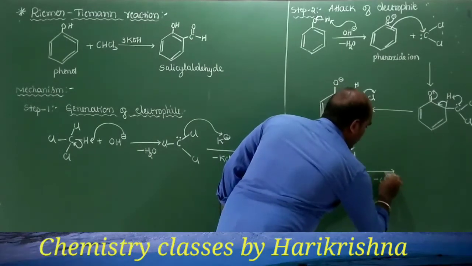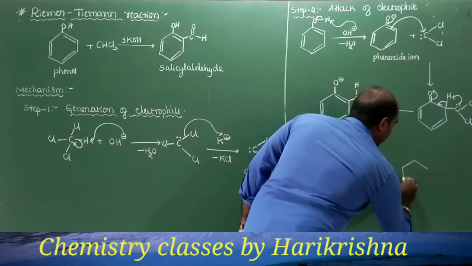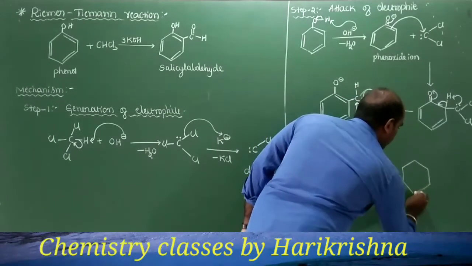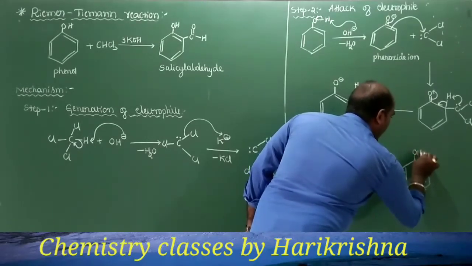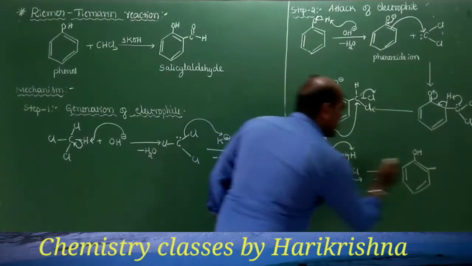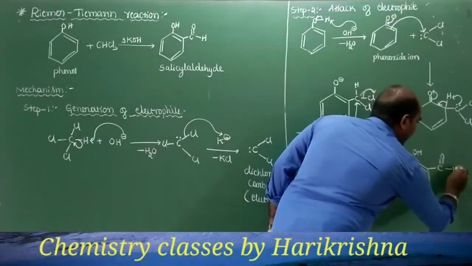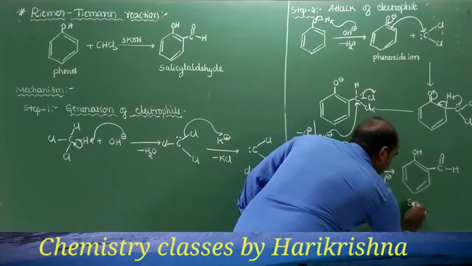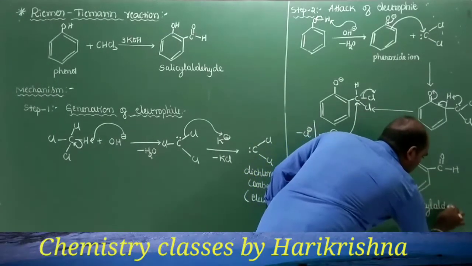So here one more Cl will get eliminated, and finally we are going to get OH, and here C double bond O remaining with H. That is the final product of our interest, that is salicylaldehyde.